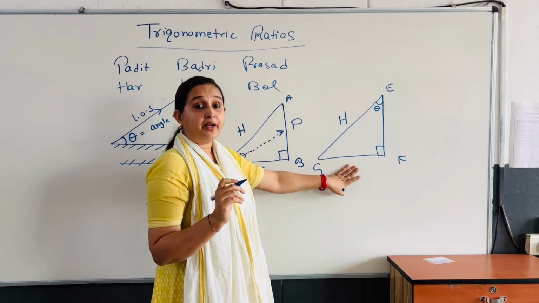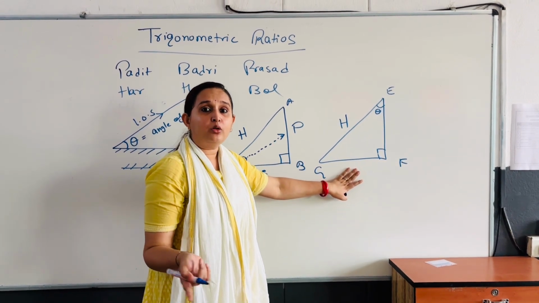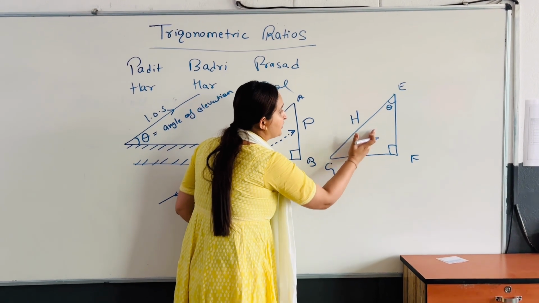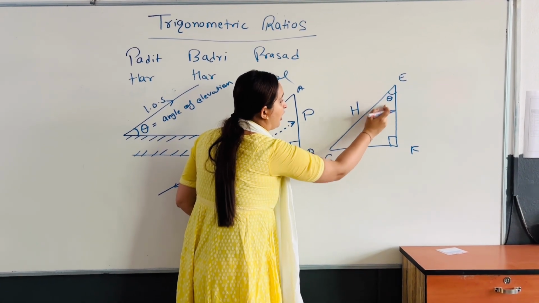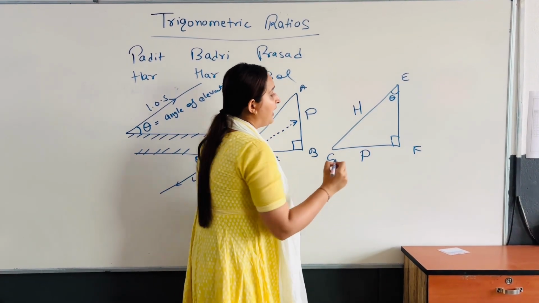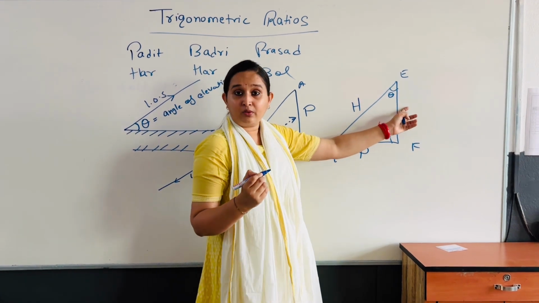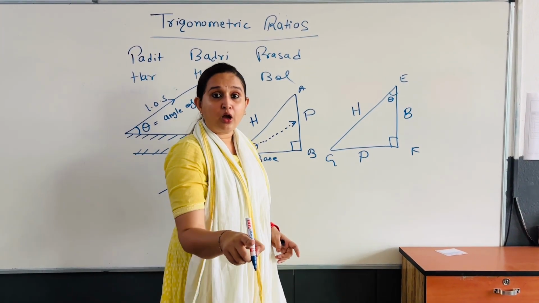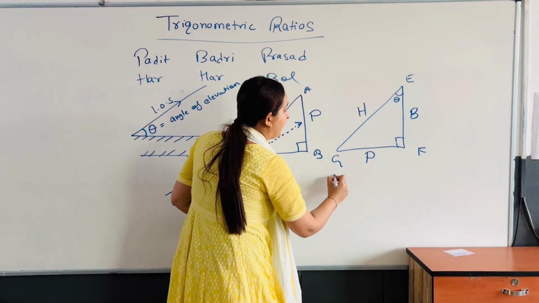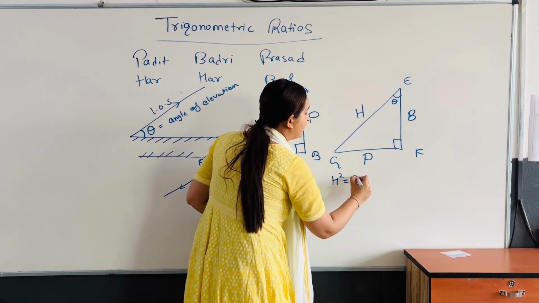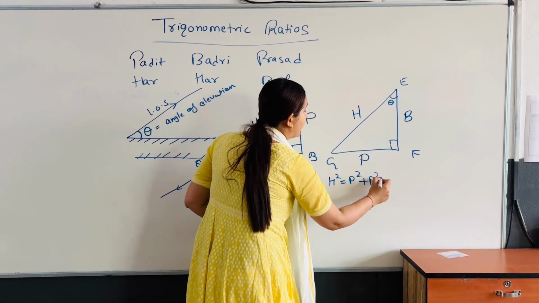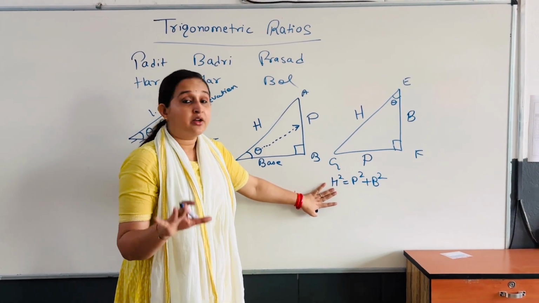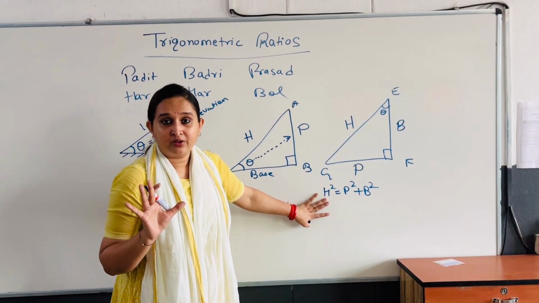Now I have to identify which one will be the perpendicular and which will be the base. The side just opposite of theta is your perpendicular, and the leftover side is your base. Using Pythagoras theorem, we can write H square is equal to P square plus B square. This is all about the basic concept in trigonometric ratios, right?